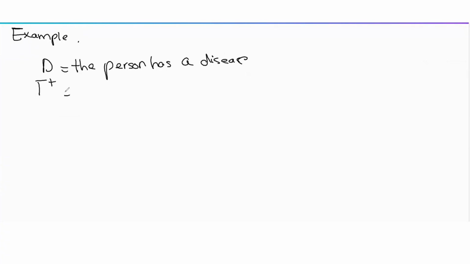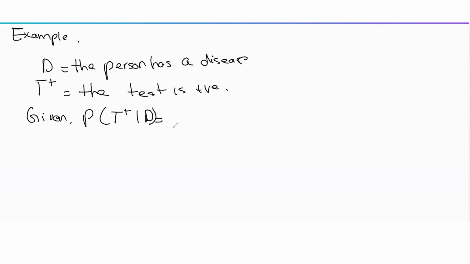Let's look at an example. Say D is the event the person has a disease, and T plus is the event the test is positive. Say you're given this information: the probability that the test is positive given the person has disease is 0.95.